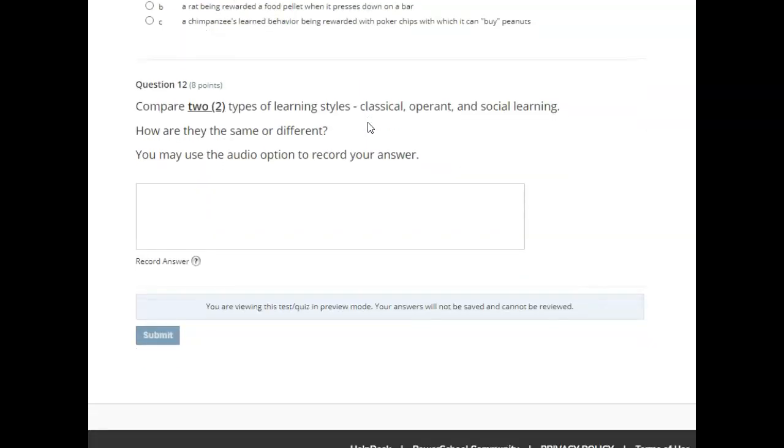Compare two types of learning styles: classical, operant, and social learning. How are they the same or different? You may use the audio option to record your answer.